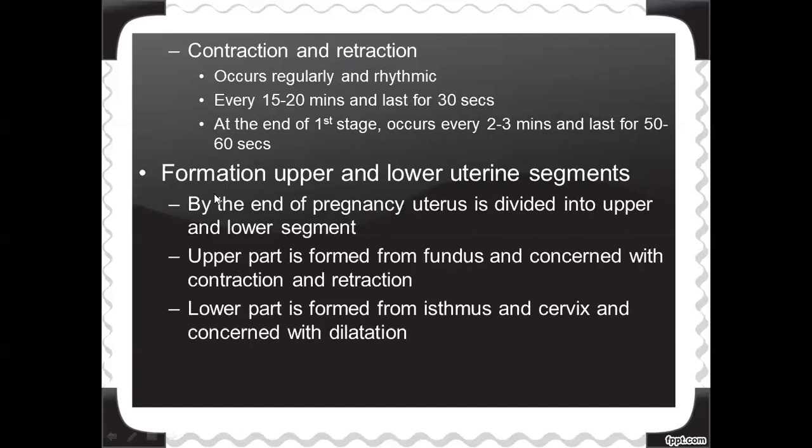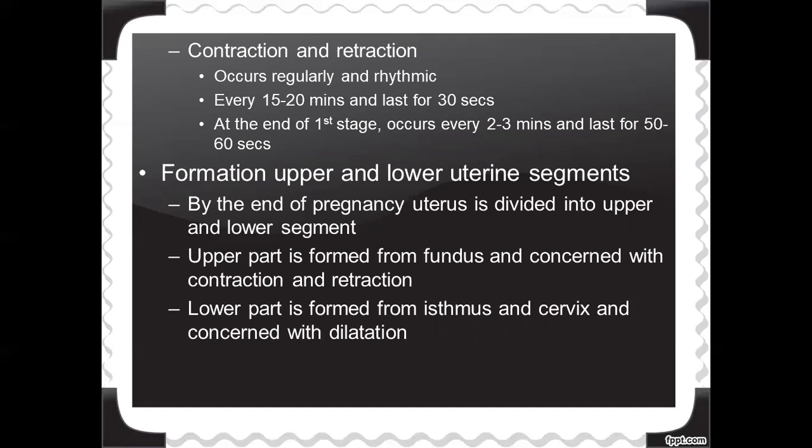Next one, formation of upper and lower uterine segments. Already I have told you that by the end of the pregnancy, the uterus will be dividing into upper and lower segments. The upper part, which forms the fundus, is concerned with contraction and retraction, thereby expelling the fetus out.